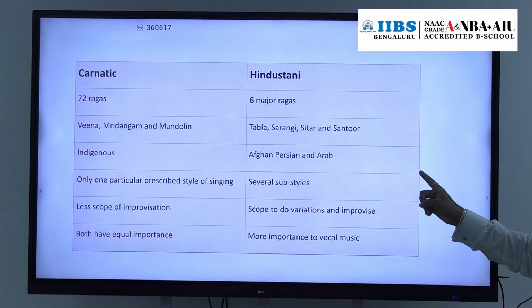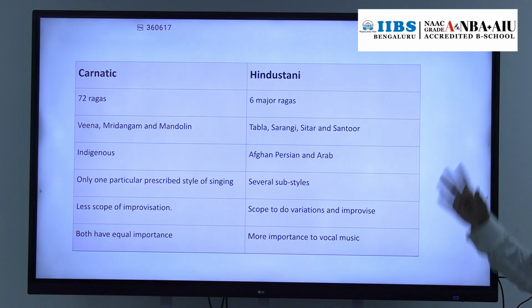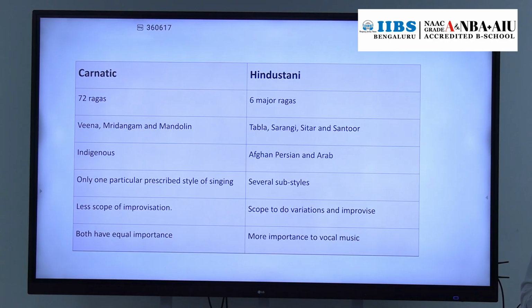Carnatic music does not have any sub-style. Only a prescribed style of singing has been introduced and the artist has to follow that. But in the Hindustani style of music, improvisation is permitted. Because of that, sub-styles of Hindustani music exist, like khayal and ghazal. In Carnatic music there is less scope for improvisation, and in Hindustani music there is scope for variation as well as improvisation in the style of singing.